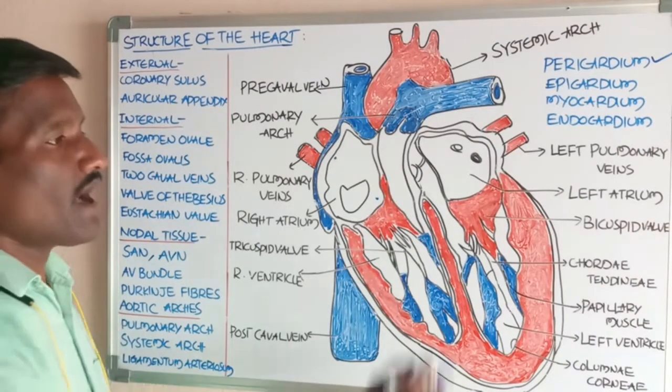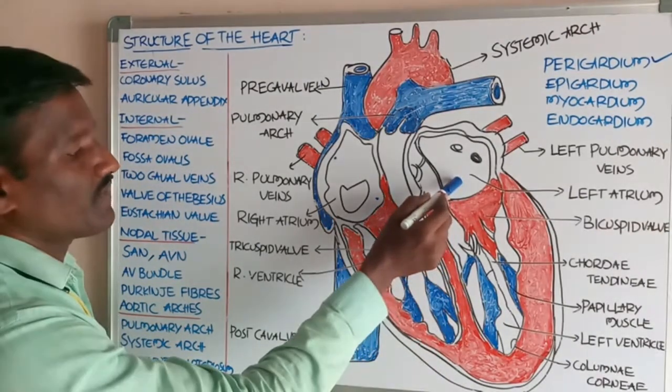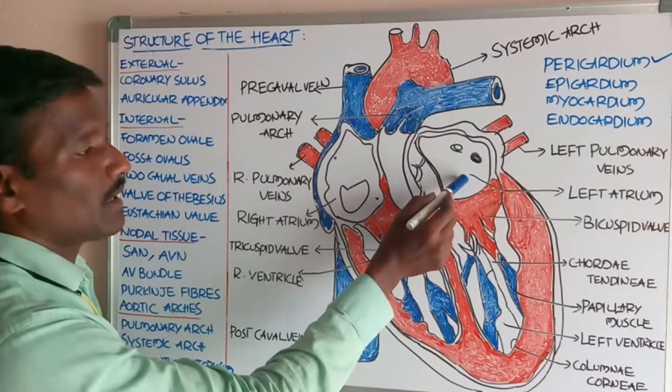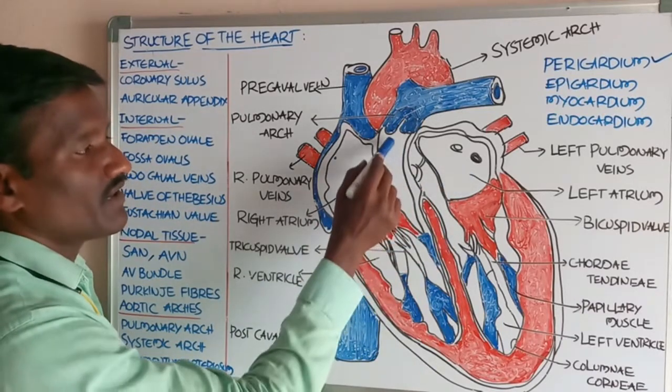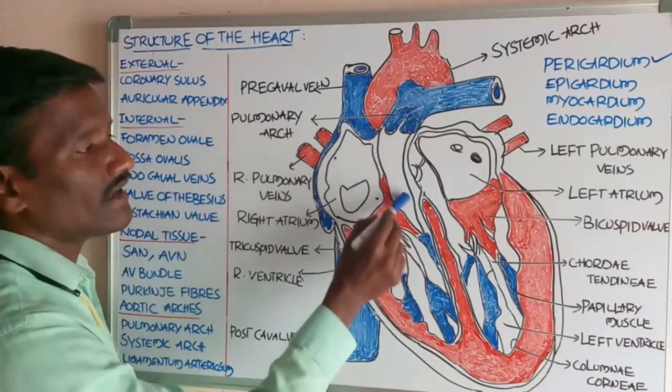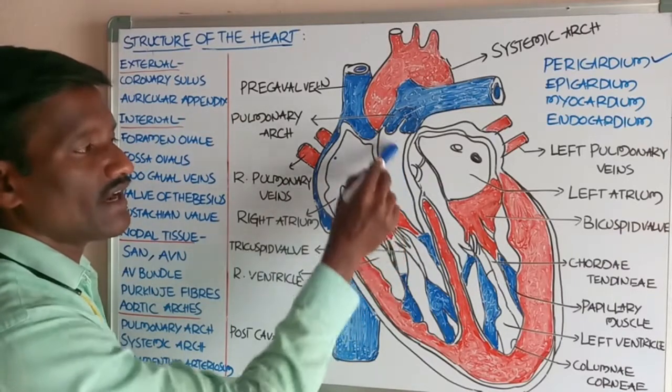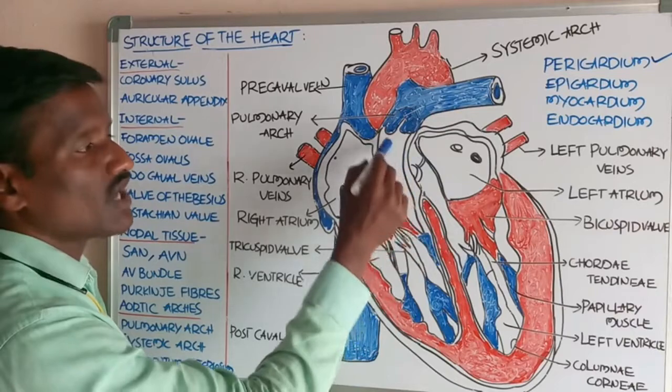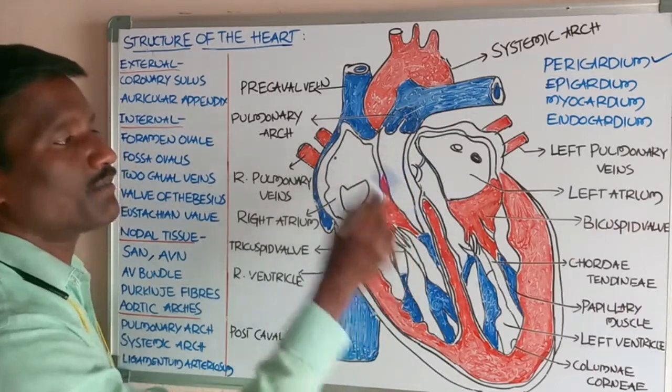The left atrium and the right atrium are divided by the interatrial septum.